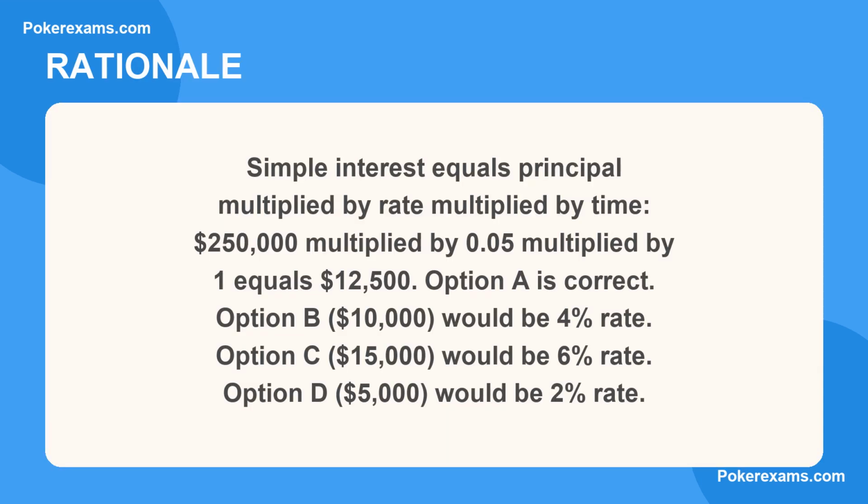Here is why. Simple interest equals principal multiplied by rate multiplied by time. $250,000 multiplied by 0.05 multiplied by 1 equals $12,500. Option A is correct. Option B, $10,000, would be 4% rate. Option C, $15,000, would be 6% rate. Option D, $5,000, would be 2% rate.